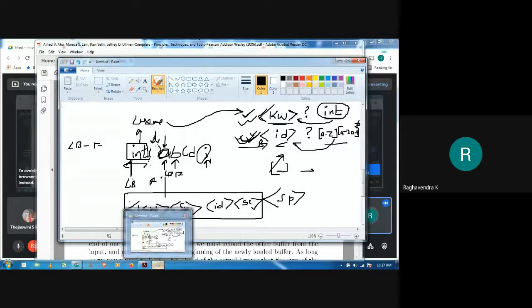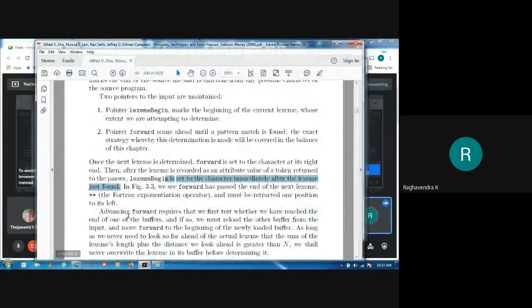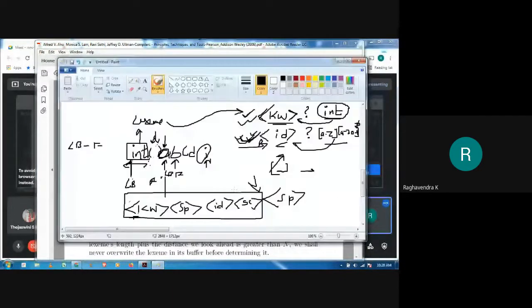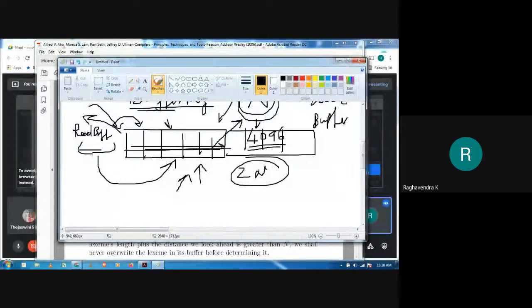Now, when our lexical analyzer is advancing the pointer, it can reach the end of the buffer. We are talking about a buffering scheme, right? So we have loaded n number of characters into a buffer, but at some point of time we may reach the end of the buffer.